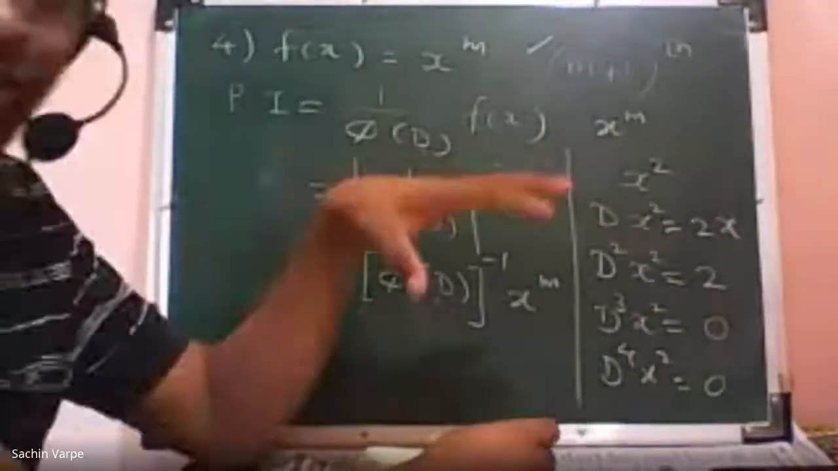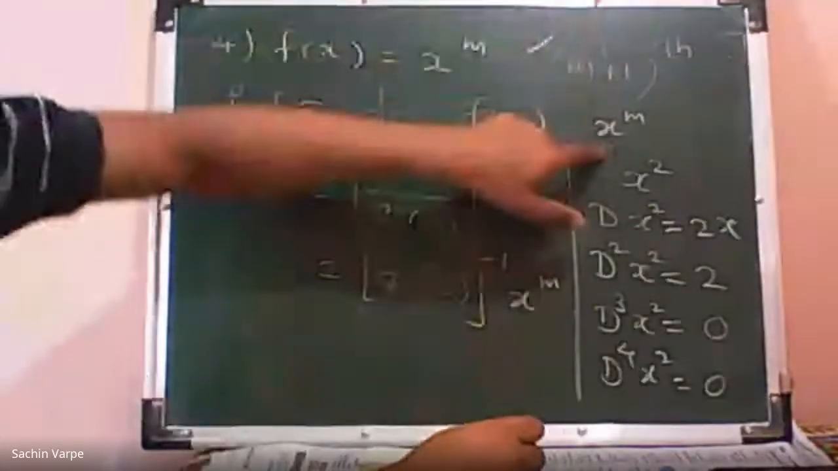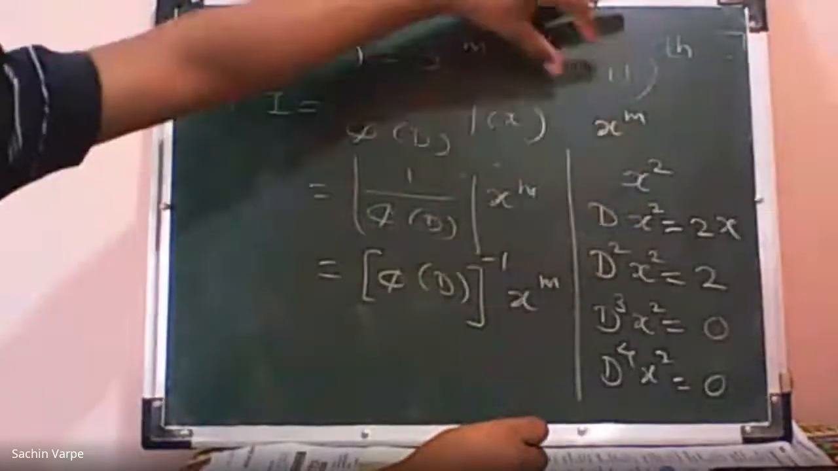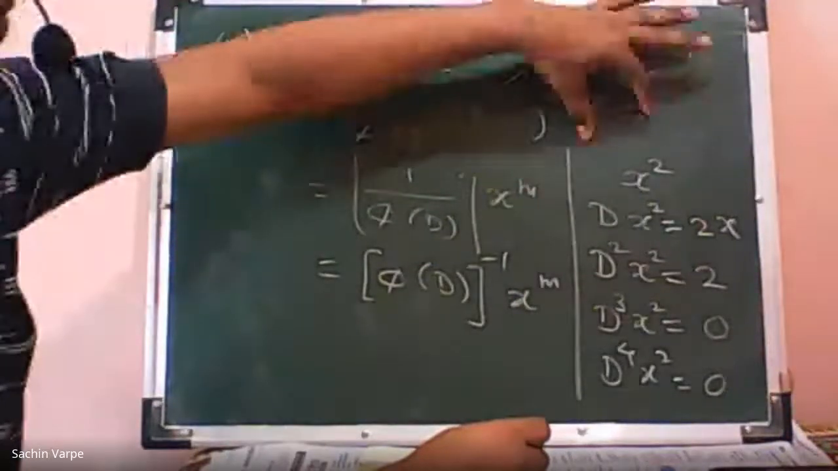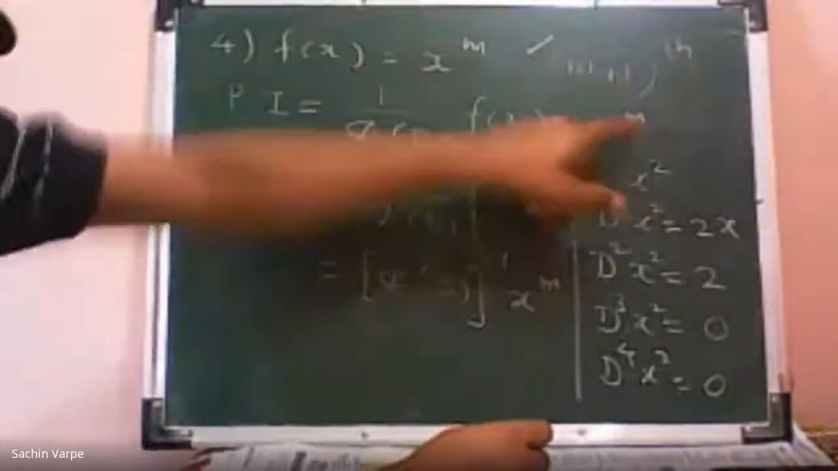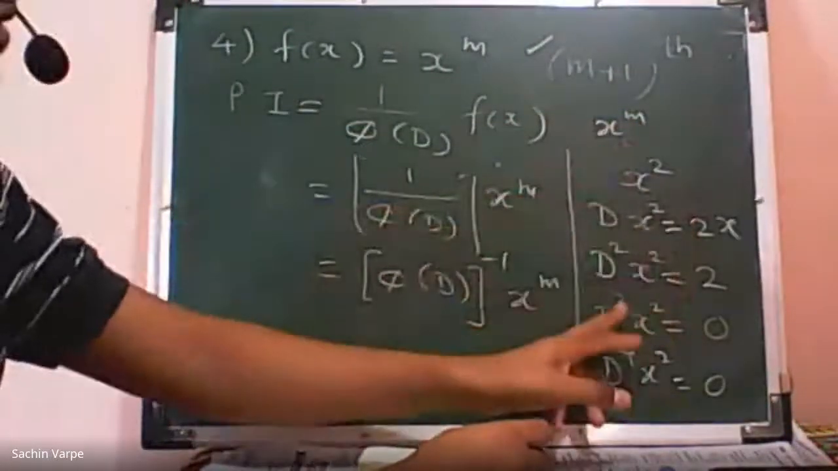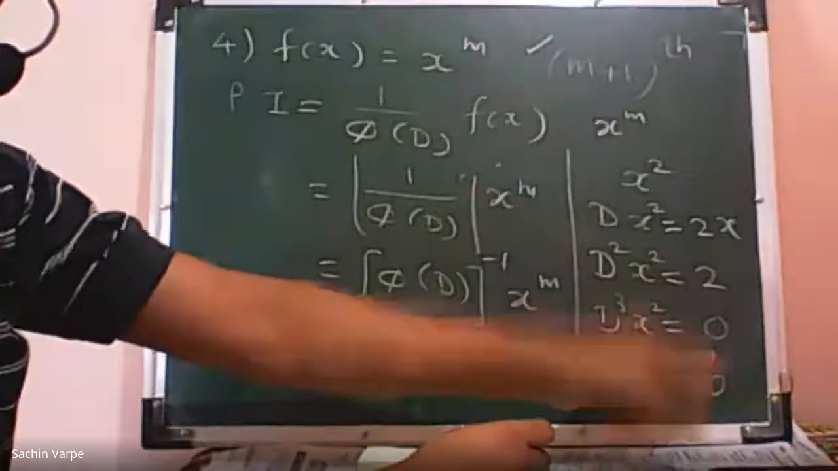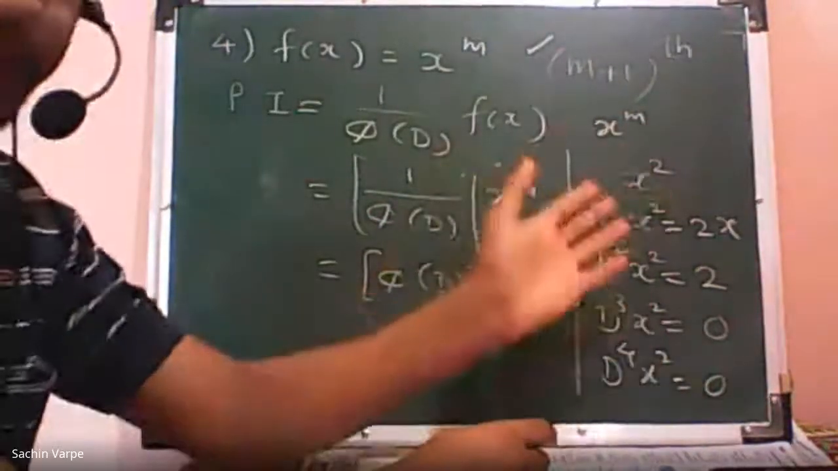So what that last line says is, if the power of x is m, then the m plus 1th derivative of that f of x will be 0. Here, since the power is 2, 2 plus 1th, that is the third derivative, d cube, will be 0, and further all derivatives are 0. So we are not going to consider those terms in the expansion, isn't it?